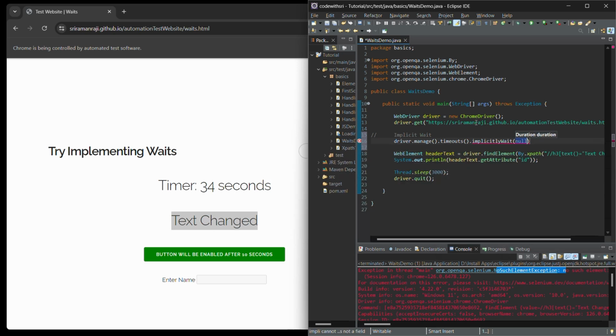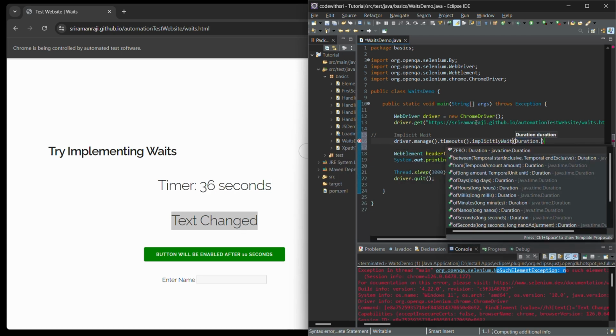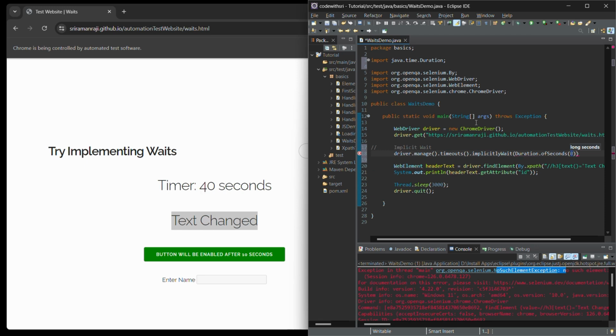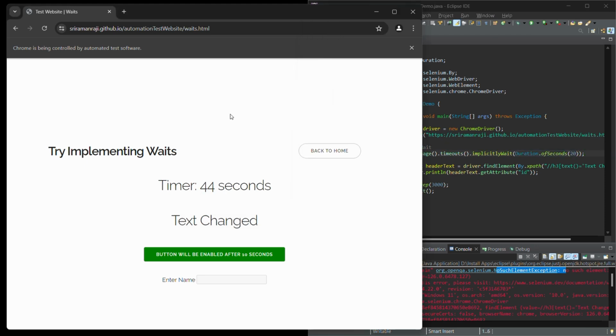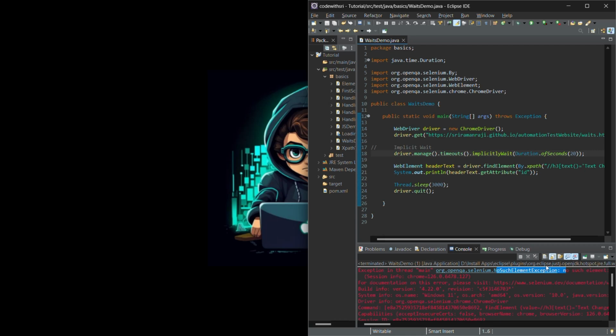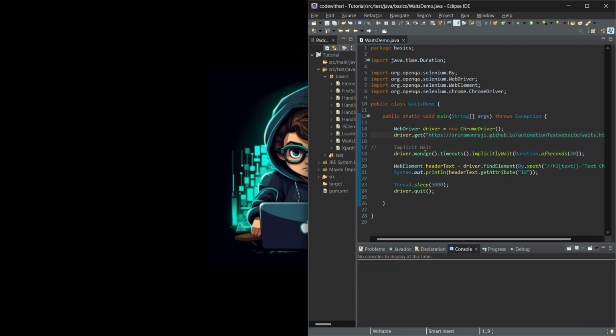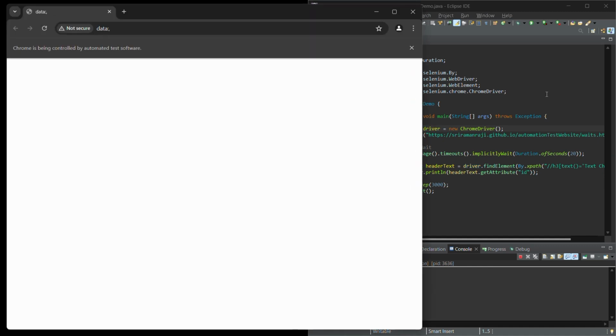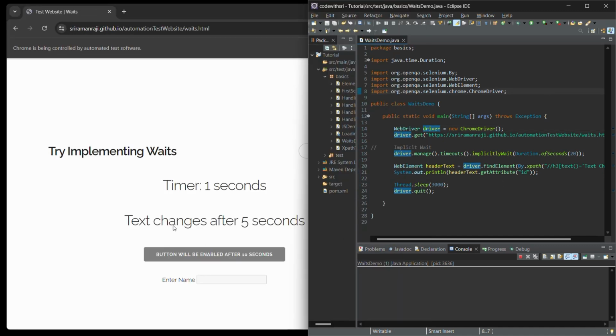To add an implicit wait, you just have to say driver.manage.timeouts and then implicitlyWait, and you have to pass the timeout duration, which is Duration of seconds. Here I'm giving 20 seconds, and this duration depends on your requirement. Now when we run it with implicit wait, our script is more reliable as it waits for the element to be available before interacting with them.